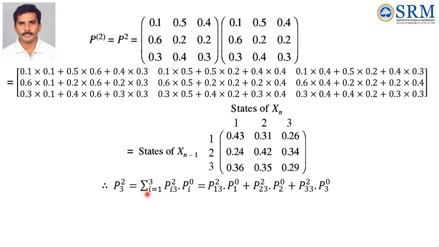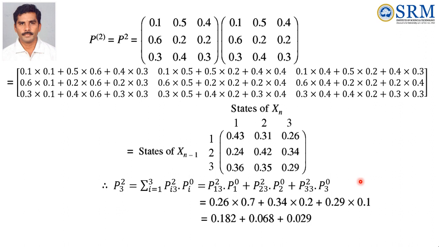So P32 equal to summation of i equal to 1 to 3, Pi3^(2) Pi0. Substitute all the values in this formula, we get 0.26. Already we have seen that P10 is 0.7, and then P23^(2) is 0.34, 0.34 into P20, P20 is 0.2, and then P33^(2) is 0.29, and then the last one P30 is 0.1. Multiplying this, we get the result as 0.279.